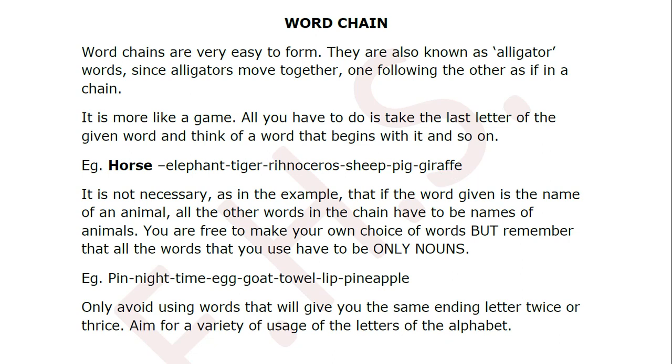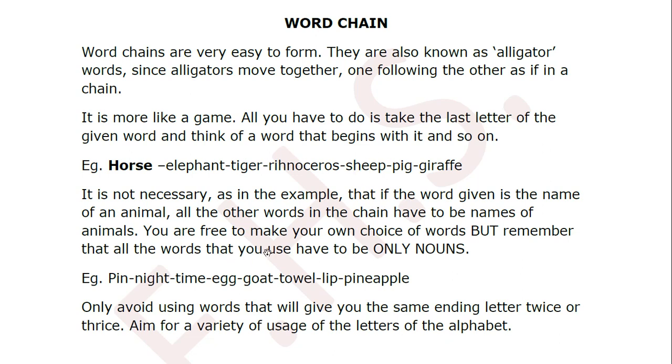It's not necessary, as an example, that if the word given is the name of an animal, all the other words in the chain have to be names of animals. Like what they have done here is, since the name of an animal is mentioned here, they've given all the names of animals here. But it's not necessary that way. You can write anything else. But the main important thing is that it should be a noun. Now, this rule, it should be a noun, is a rule for your board exam. Clear? Otherwise, when you play word chain, you can write any word over there. Okay, but for your board exam, it should be a noun. So you all practice doing it that way as it is in the board.